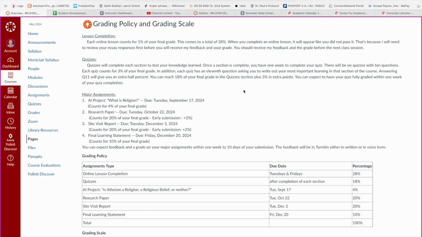So again, if you complete them all at 100%, you can get up to 18% of your final grade. If you answer the last question, you get half an extra point. So you can actually complete this section with a total of 21 points. Or if you don't quite reach 3% on each quiz because you might have made some mistakes, you can still get that half extra point and therefore bring that grade up and earn hopefully up to 18%, and maybe with the extra points even 21% in that section.